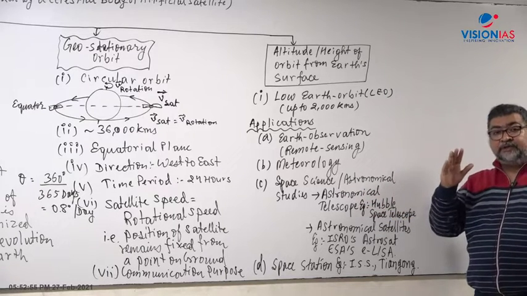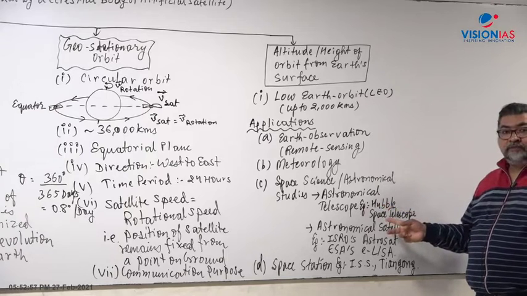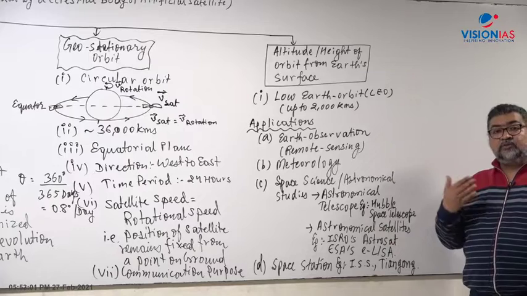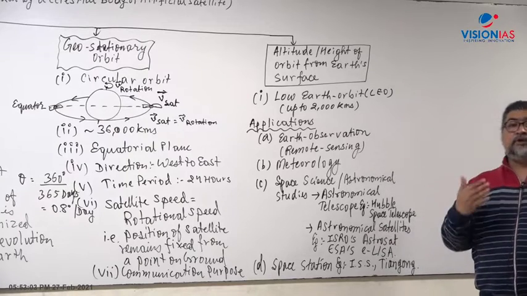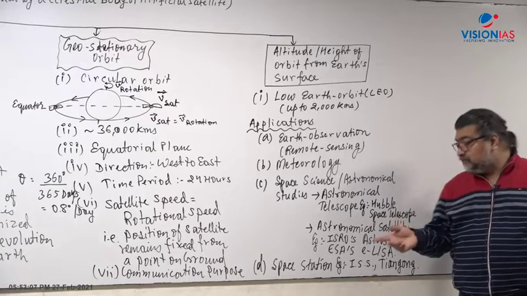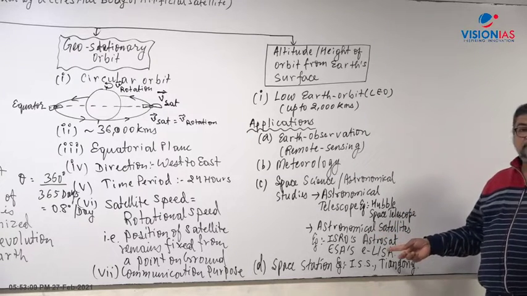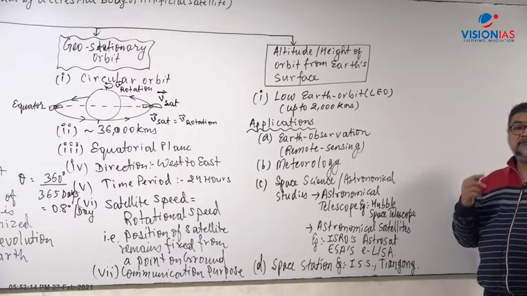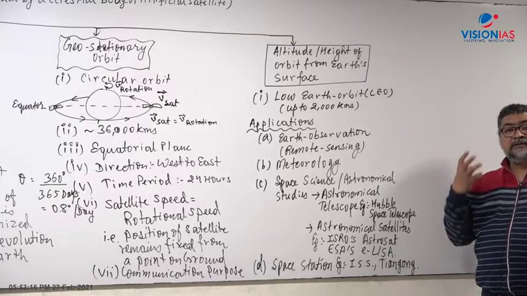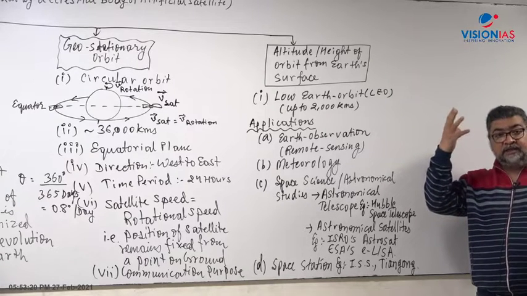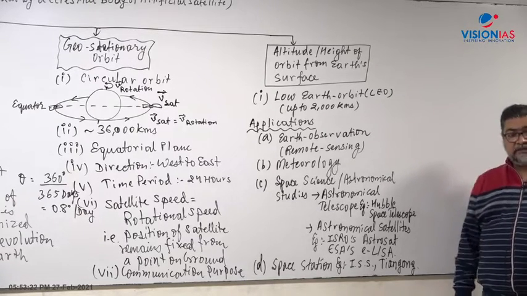NASA in 1990 built a Hubble telescope, which is in low Earth orbit, and then even a satellite can be there, like India's own AstroSat, which is located at 650 kilometers. How many kilometers? 650 kilometers above Earth's surface, that is AstroSat. European Space Agency is building LISA, the laser interferometer space antenna, which will study the gravitational waves as given by Albert Einstein in the general theory of relativity in outer space.